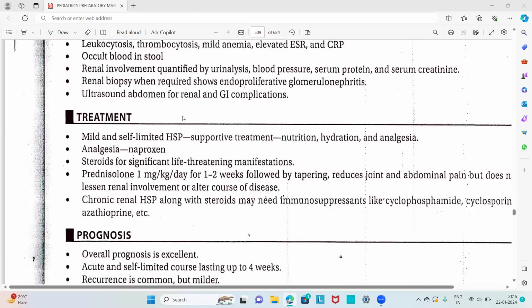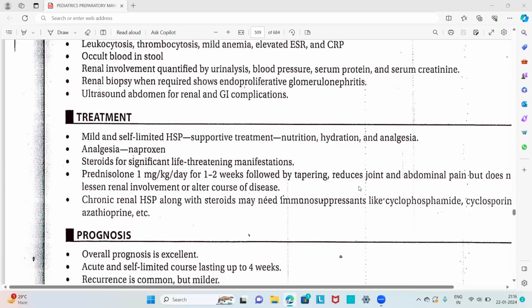Then how will you treat Henoch-Schönlein purpura? For mild and self-limited HSP, we give only supportive treatment, that is nutrition, hydration, and analgesia. For analgesia, we give naproxen, and steroids for significant life-threatening manifestations. Prednisolone 1 milligram per kilogram per day for 1 to 2 weeks, followed by tapering of the dose,